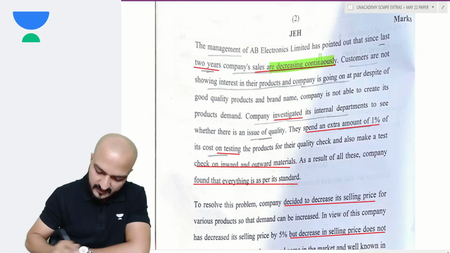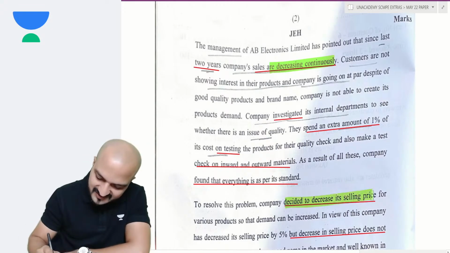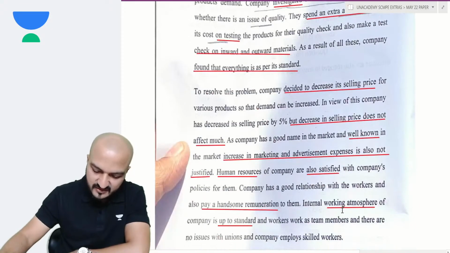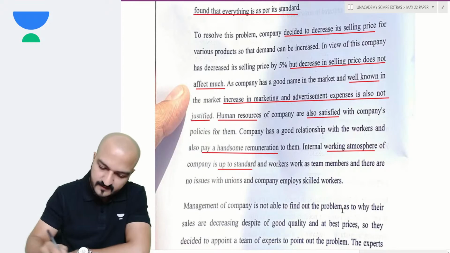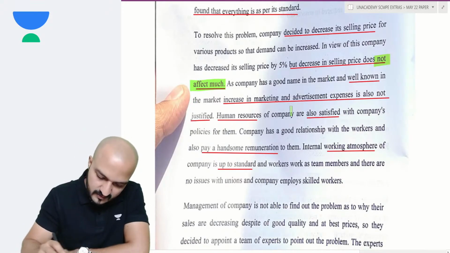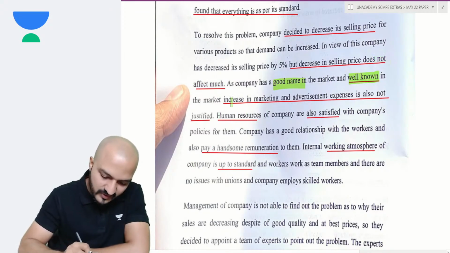What could be the reason? So they decided to decrease the selling price. But the decrease in price did not give them any significant benefit. The company has a good name in the market and is well known, so an increase in marketing expense is also not justified.